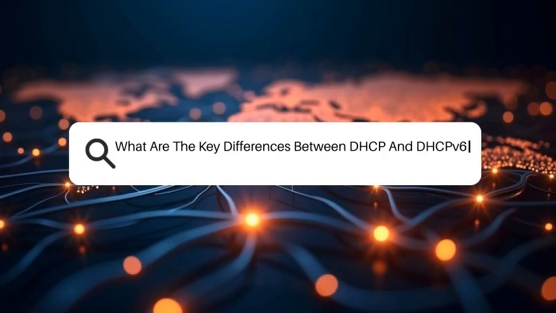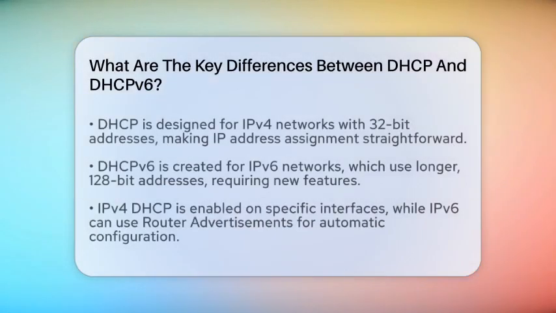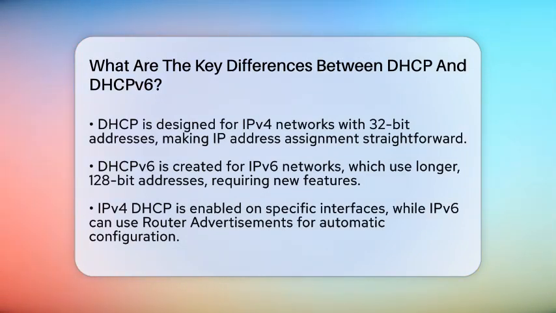What are the key differences between DHCP and DHCPv6? Imagine you're trying to connect your device to the internet, and it needs an IP address to communicate. How does it get that address? That's where DHCP and DHCPv6 come into play. These are protocols that help assign IP addresses automatically, but they work differently depending on whether you're using IPv4 or IPv6. Let's explore how they compare and what makes each one unique.